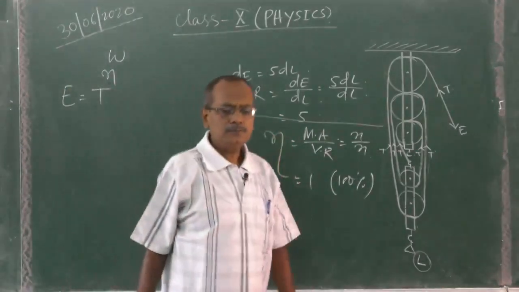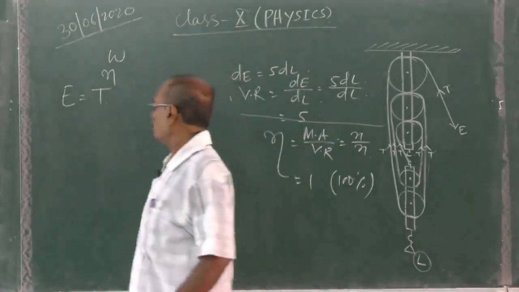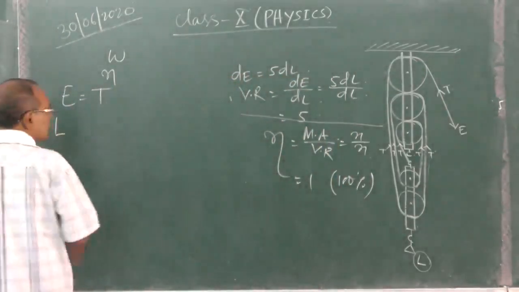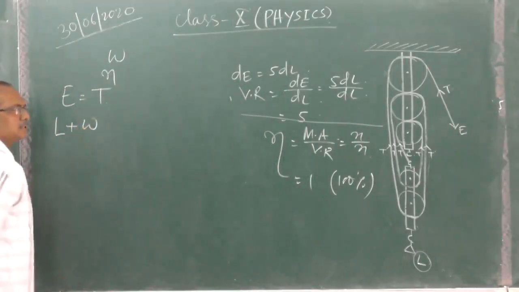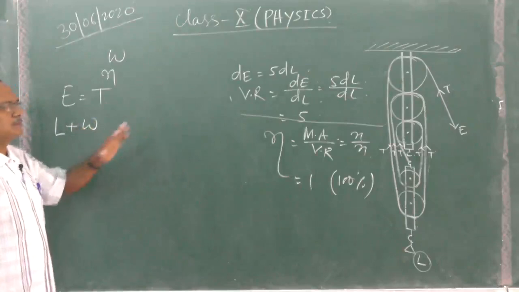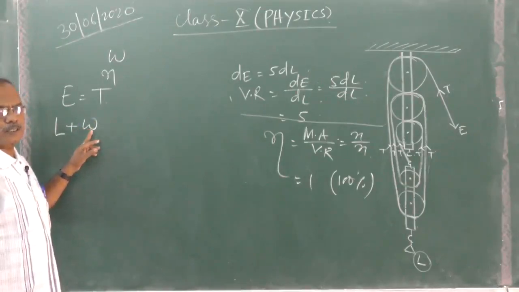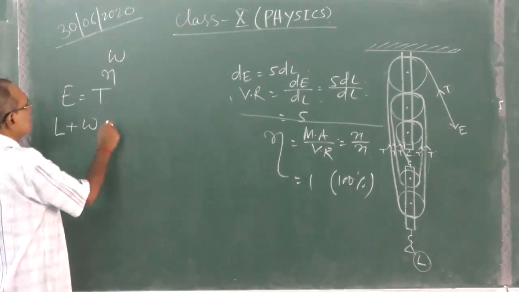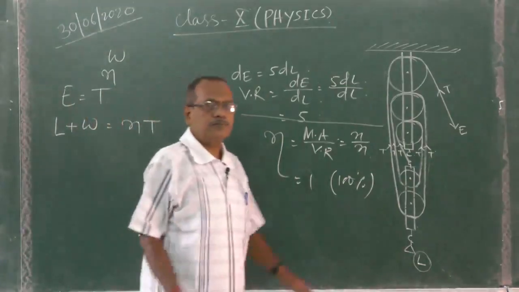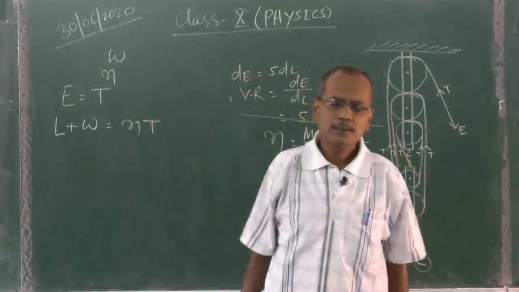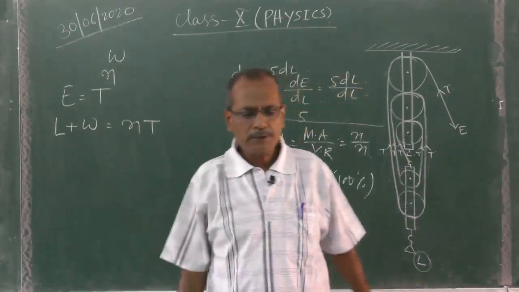Effort is equal to T. And load will be the actual load we are lifting, plus the resistive force due to the pulley system, weight of movable pulleys, rope, etc., that is W, is equal to N into T. Because N number of pulleys, so N strands will lift the load. Now mechanical advantage.